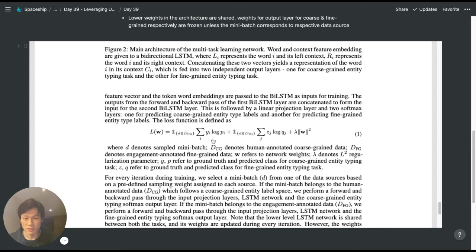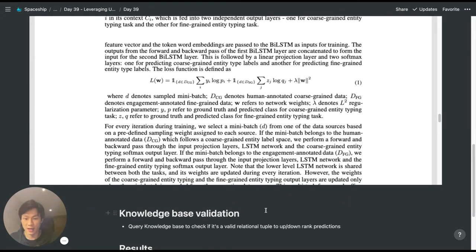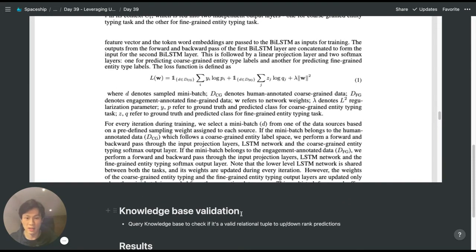The fine-grained is more detailed, for example, the music artist, the music title, etc. Now, in terms of the loss function, the loss of the coarse-grained labels is added to the loss of the fine-grained labels, and then also a regularization term is added here, which makes up the final loss. As mentioned before, Apple also takes an extra step by using a knowledge base to validate their inference. So let's say we made an inference about a song by the Beatles, then it will check the knowledge database whether that song exists or not, whether that relation exists or not. If it exists, then it upranks the inference. Otherwise, it will downrank it.